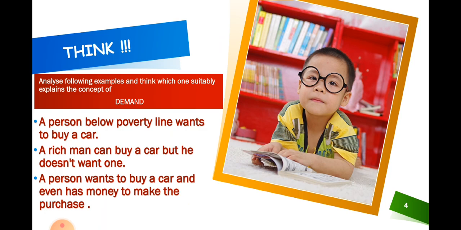Just think from these following 3 examples, which example actually shows the concept of demand? Firstly, a person below the poverty line wants to buy a car, but he doesn't have money. A rich man who has money can buy a car, but he doesn't want to buy one because he already has many cars. Another person wants to buy a car and even has money to make the purchase. Now from these 3 examples, which example do you think suitably explains the concept of demand?